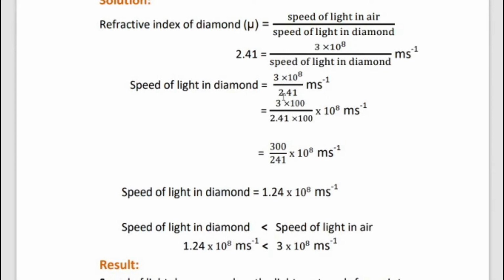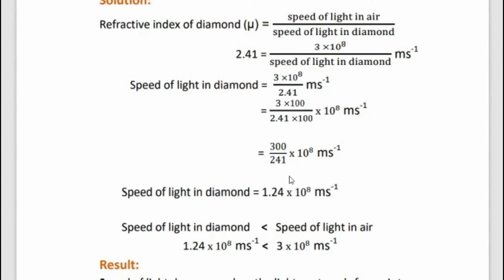So 3 by 2.41. Multiply by 100 on both sides: 3 into 100, 300, divided by 2.41 into 100, which is 241, into 10^8 m s^-1.